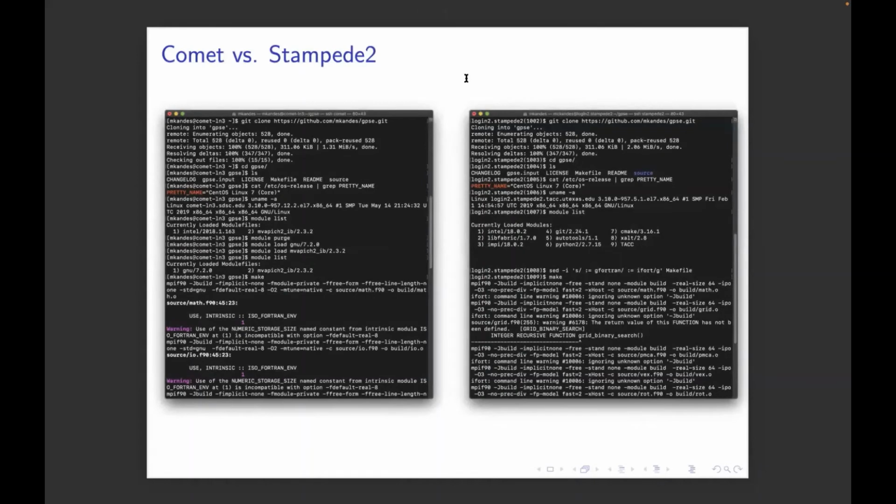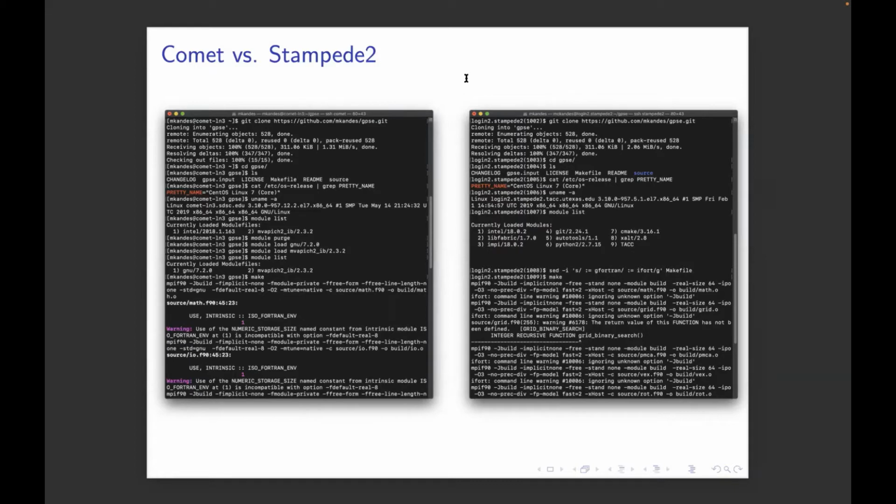Right, and this isn't too important. It's just a simple example of me taking a sample of code that I wrote and trying to compile it on one system, our old system before Expanse, Comet, versus Stampede 2. And it's literally the same set of commands that I'm running. But because the software environments are slightly different, you can immediately tell that just compiling it, just running make after downloading the repository, because of the slight differences in compilers and MPIs, the output from starting the compilation is different, right?